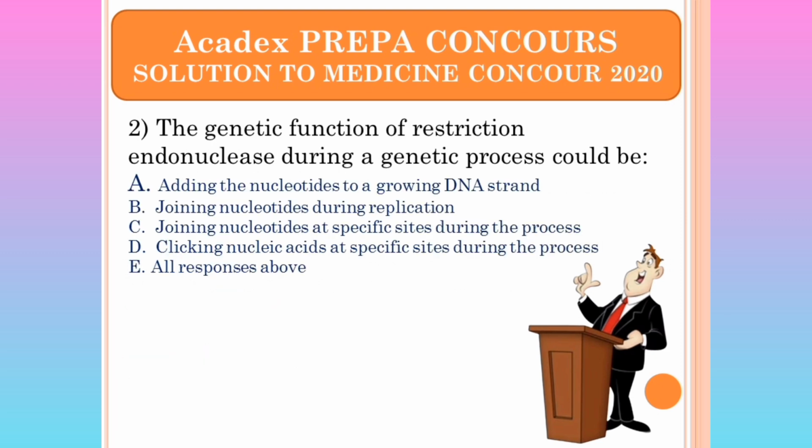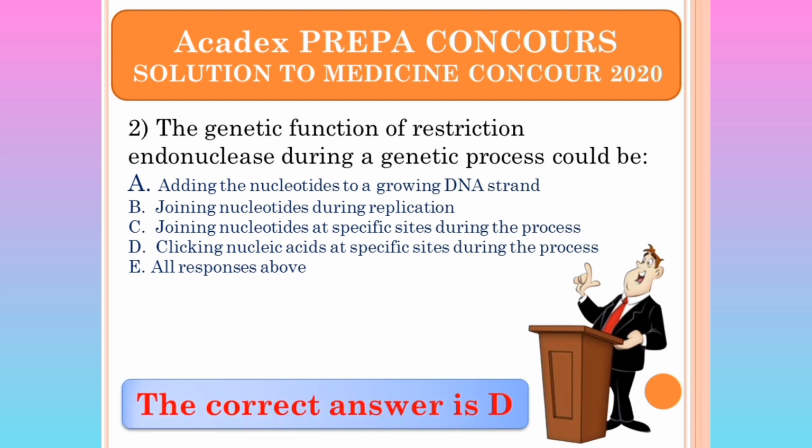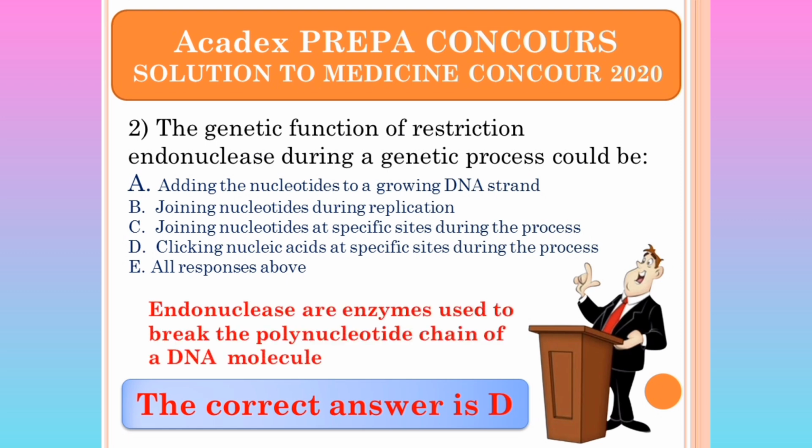Question 2. The genetic function of restriction endonuclease during a genetic process could be. The correct answer to this is D. The genetic function of restriction endonuclease during a genetic process could be cutting nucleic acid at specific sites during the process. Yes. Why? Let us explain.